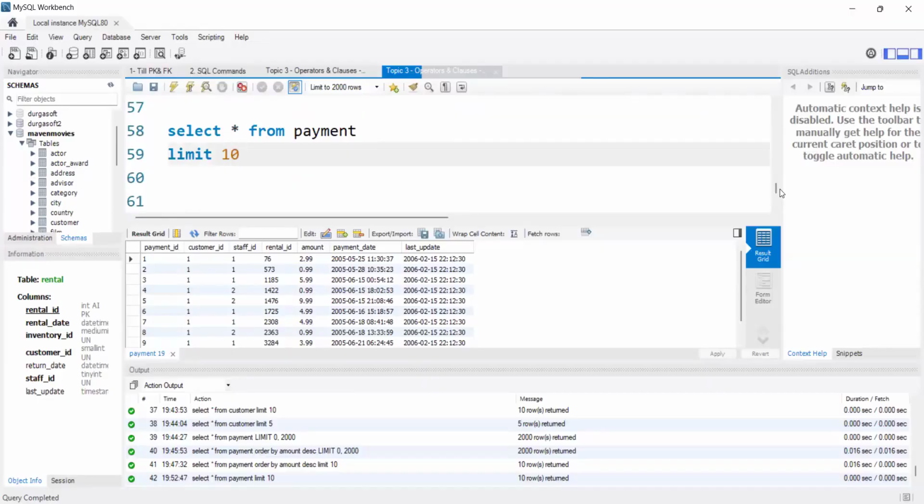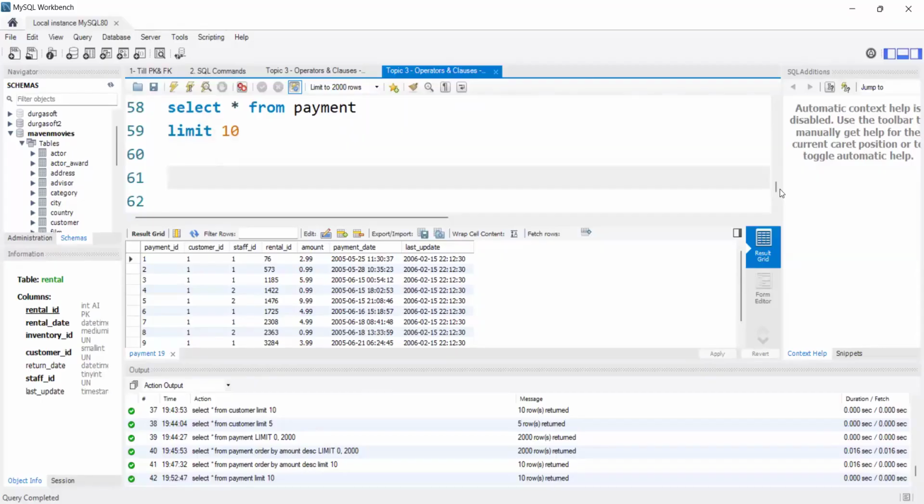And the second use case of the limit clause is that by using it we can skip values as well. Here in the payment ID you can see from 1 to 10. Instead of the first 5 records, if I want to display the next 5 records, that means I have 1 to 10 records and I want to display only 6 to 10, skipping the first 5 records, then also we will use the limit clause.